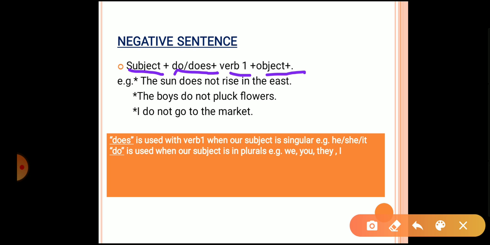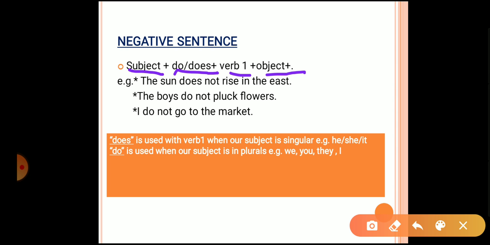Here one thing is to be remembered, that we have not used s or es with the verb's first form, because we have already used do or does. So wherever we have already used do or does, we will not use s or es with the verb's first form.